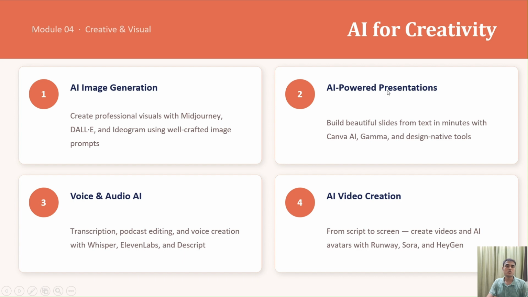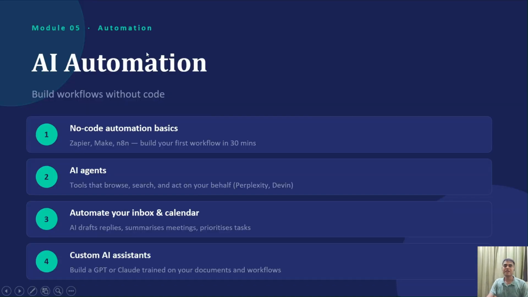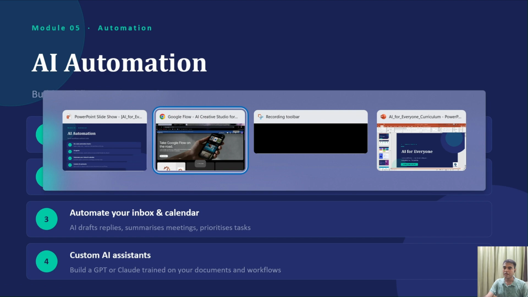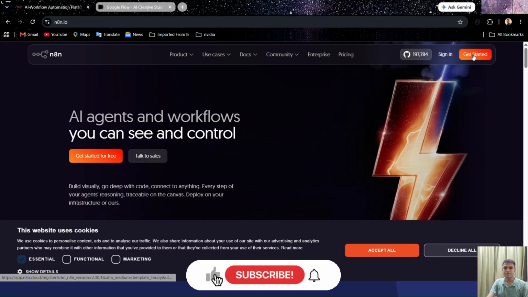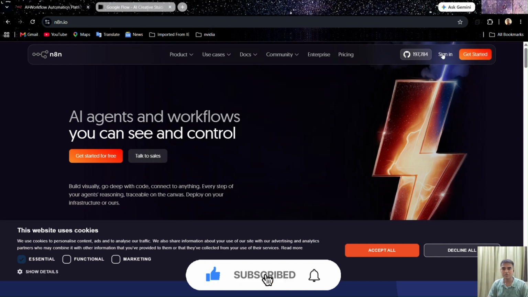Then I showed you Gamma for PowerPoint presentation generation, and for voice and audio AI you can use ElevenLabs. After that, the last module, which was technically the last module, was AI automation. I showed you n8n, a platform widely used for automation. Here we generated 3 workflows. Let me show you all the 3 workflows in brief.